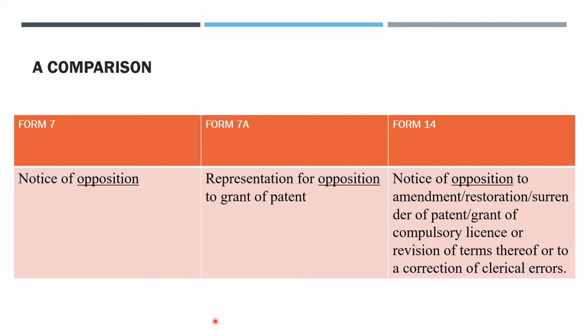So when you compare these three forms, I think it will be crystal clear for you to differentiate between the three, and you will not be confused anymore. That's why I have tried to compare all the three forms here for a clear understanding.